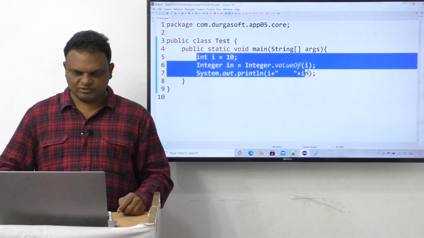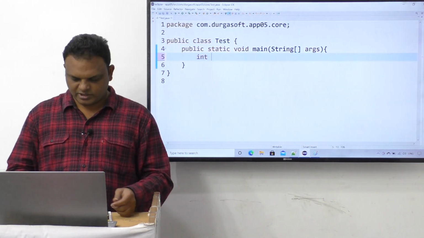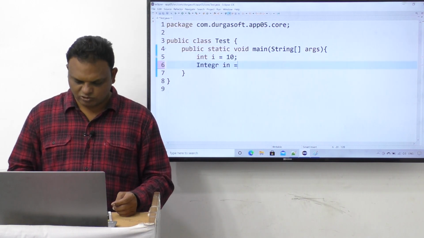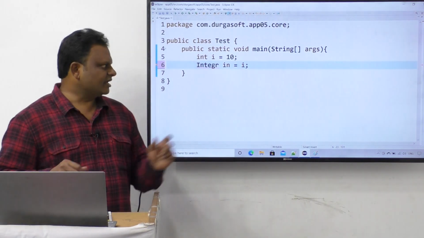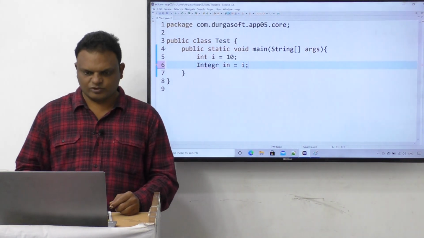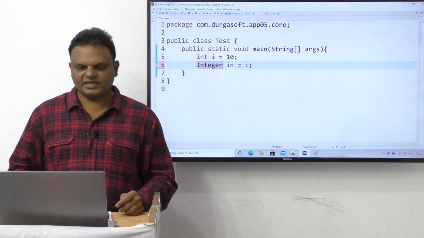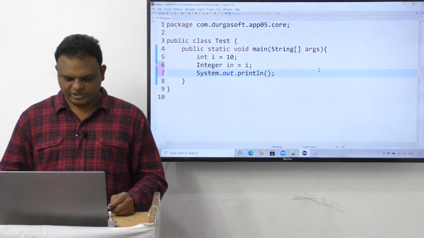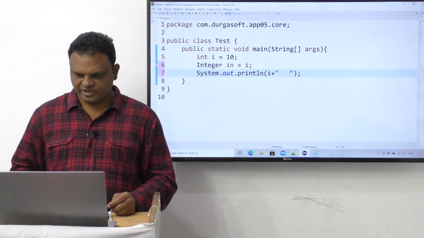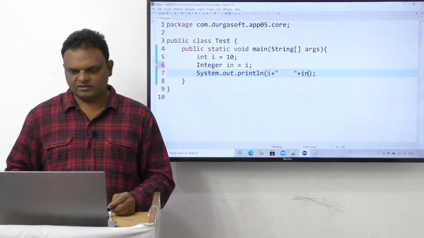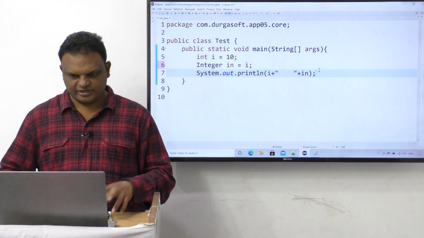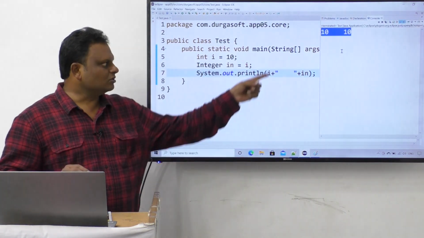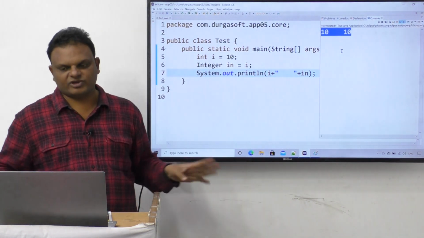Now let's observe this clearly. Once again I want to rewrite the same thing. int i = 10, and Integer in is equal to i directly, that's it, not more than that. Now System.out.println of i plus space plus in. Now let me run this example. Here we get the output 10 space 10 directly.